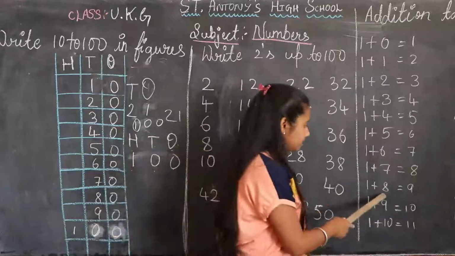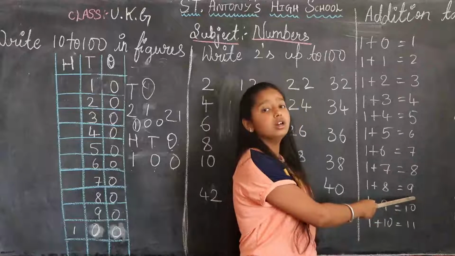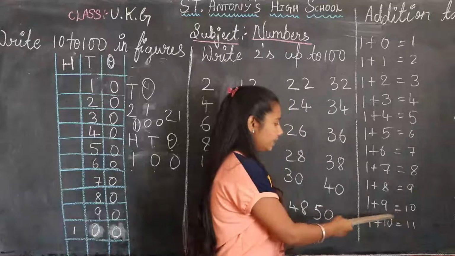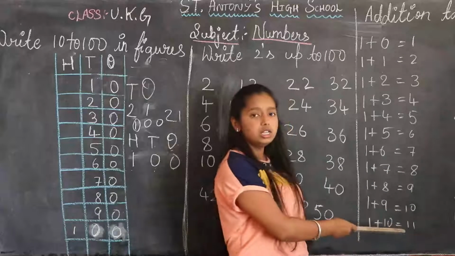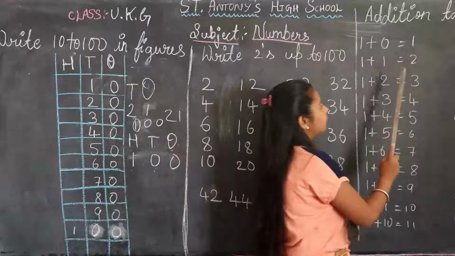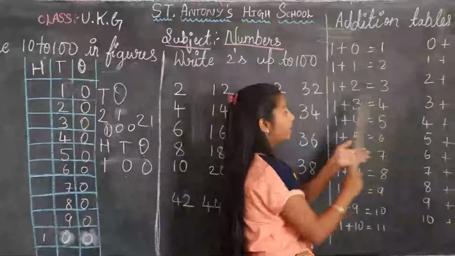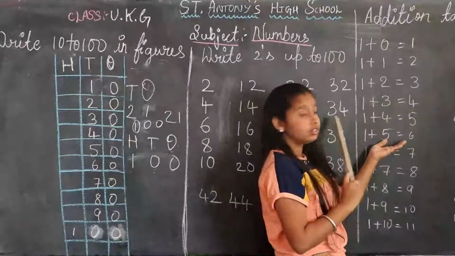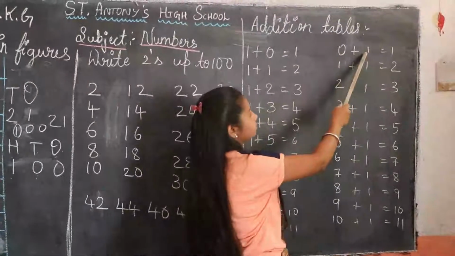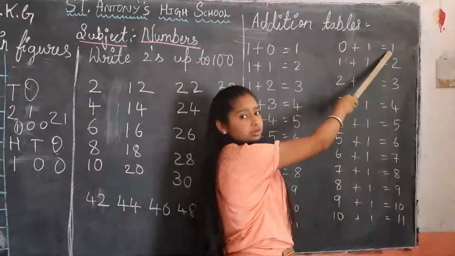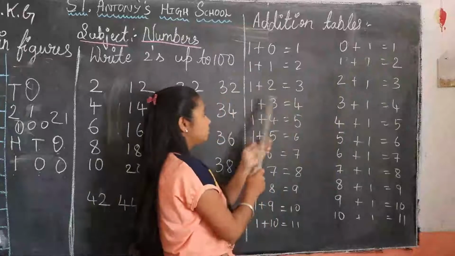Next, 1 plus 8 is equal to 9. 1 plus 9 is equal to 10. 1 plus 10 is equal to 11. Like this, they have given. They have given here 0 plus 1, 1. They have changed the number.